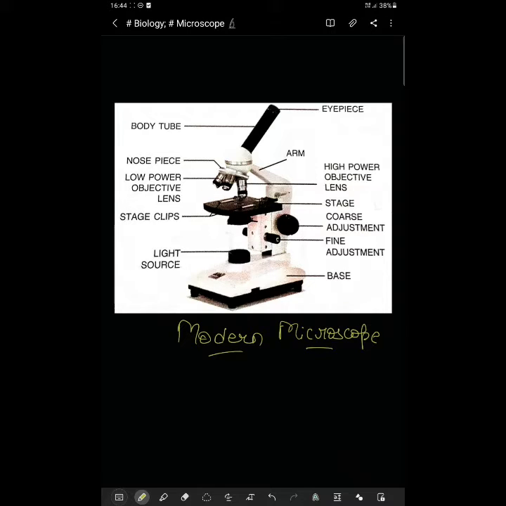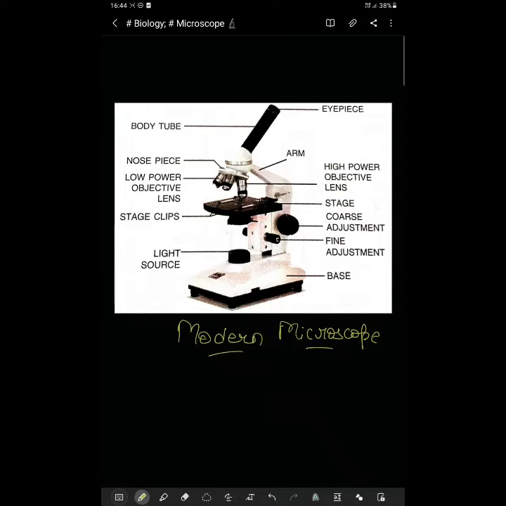It has a very high power objective lens through which you can see at very great magnification, up to 2000 or 20,000 times or 2 lakh times. Can you imagine this? Magnification up to 2 lakh, or 2000, or 20,000 times. We can't imagine it. It's very much. You can see deeper through it.